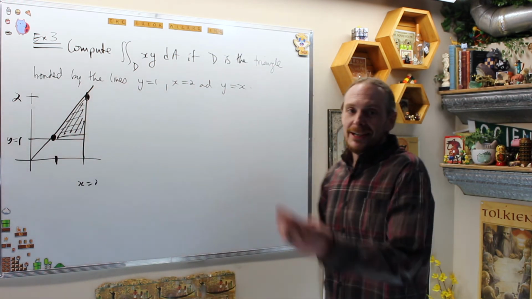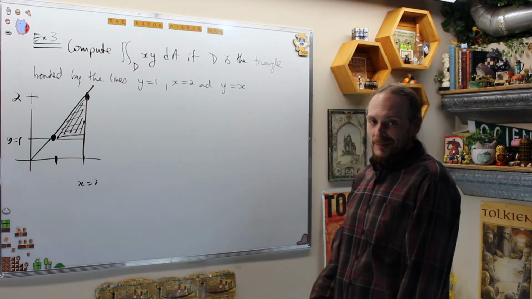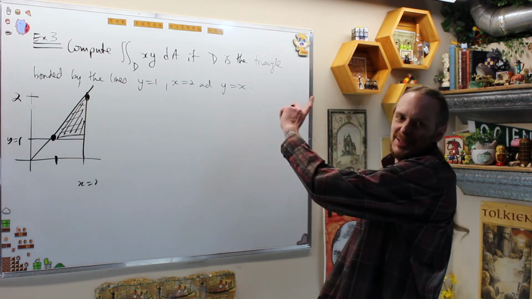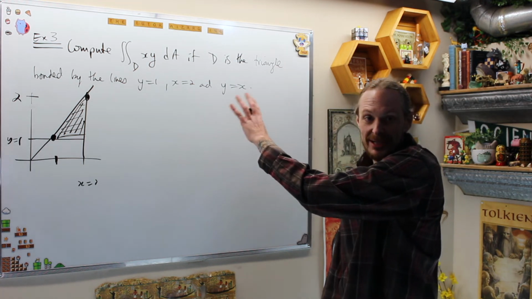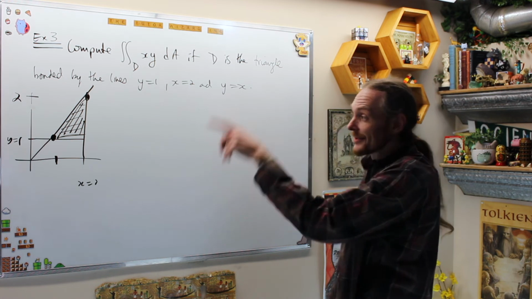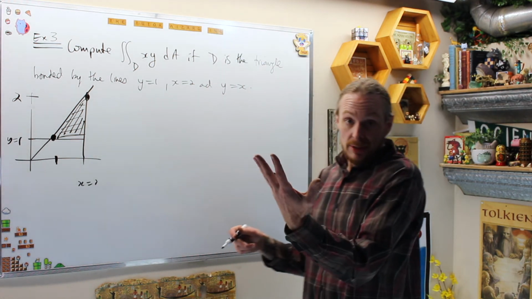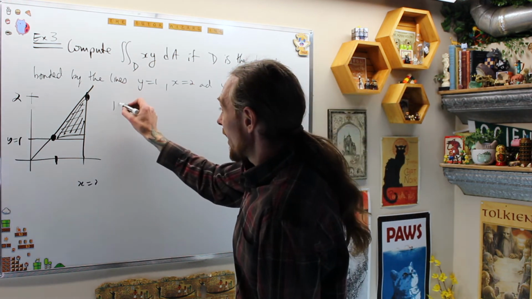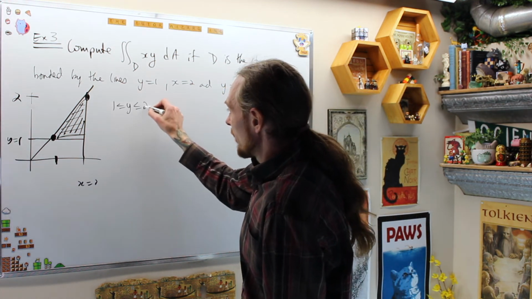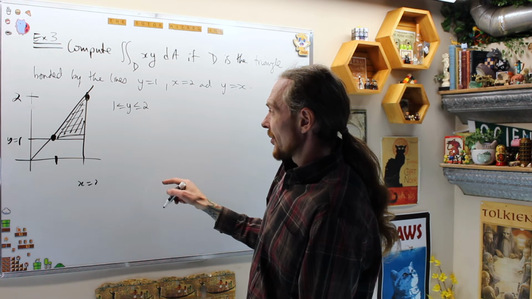And again, often this is the hardest part a lot of the time with any of these things, taking that stupid word problem, the way they've hidden the object that you have, and trying to describe what it is. This is what they have. What are our bounds now? That's saying we have type 2 as promised. We're saying y is going from 1 to 2. And then now x is going from where?